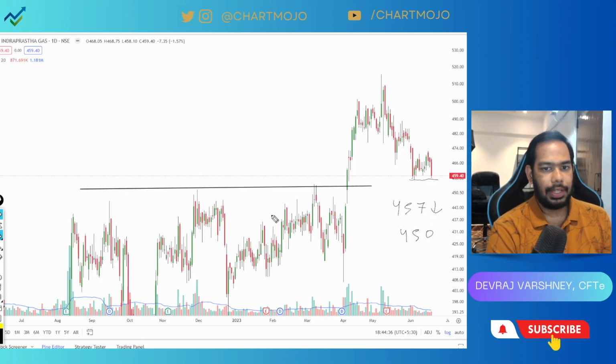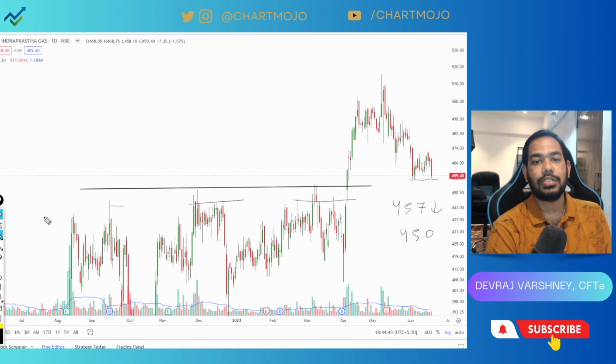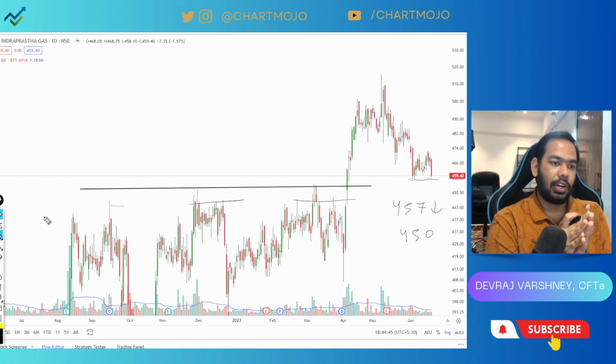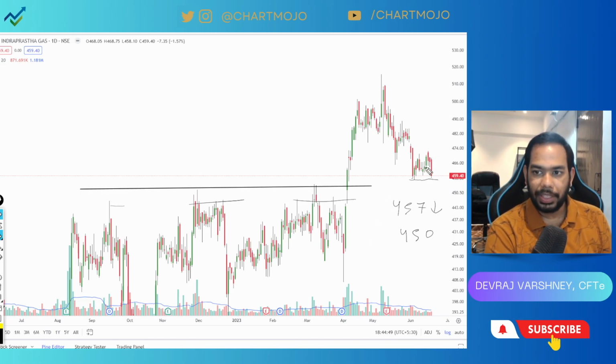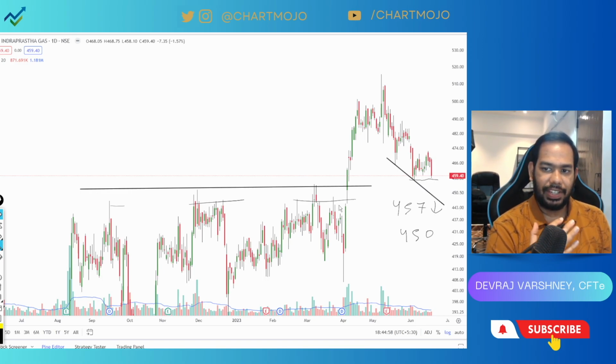That's it. Then we can see this is basically the resistance zone for the previous breakout, and now it will definitely act as support. That's why if someone wants to play this breakdown, one can play till the 450 level. Also, if we connect the lower lows here, you will get a level of somewhere 450 here as well. So one can think of playing till 450 if the counter goes below 457.